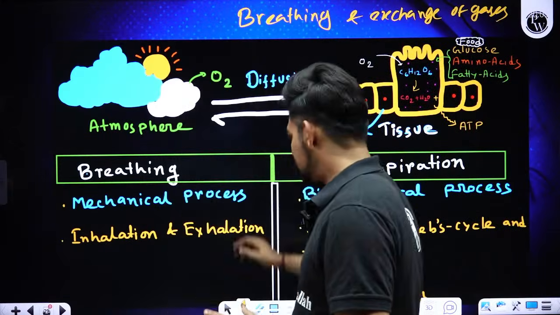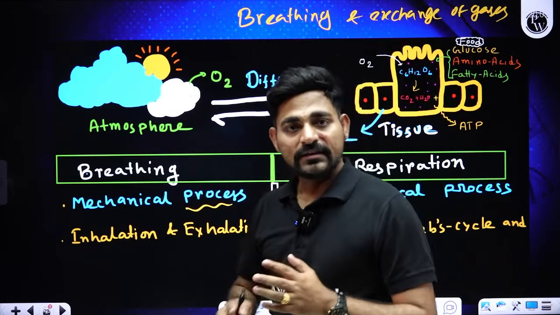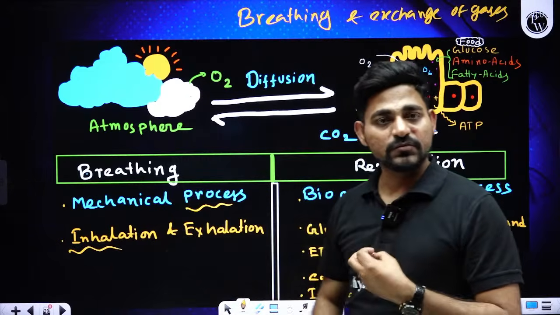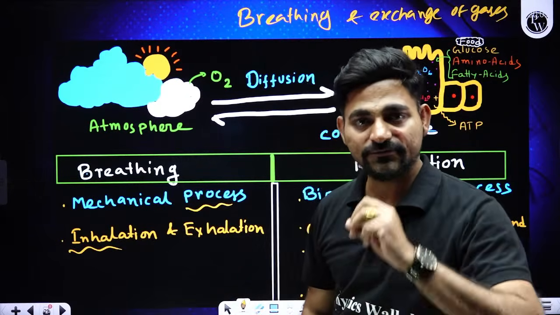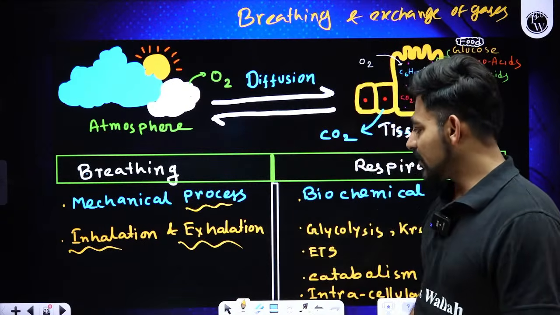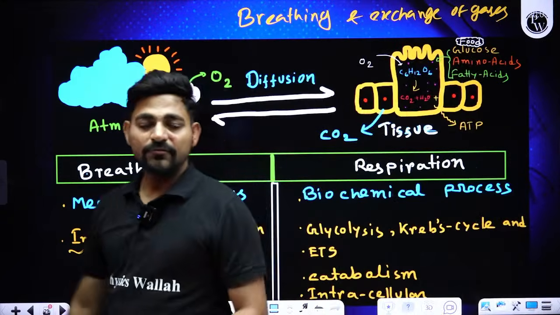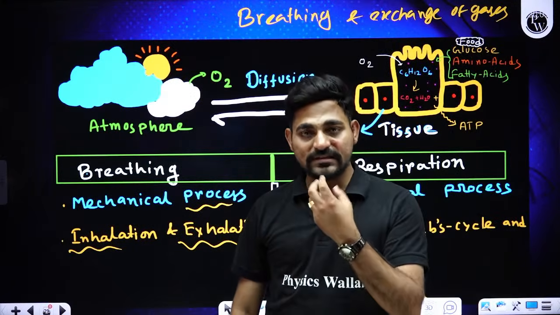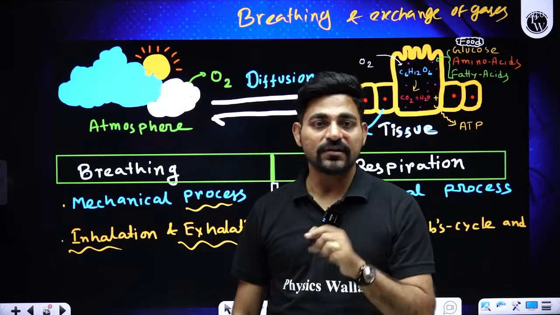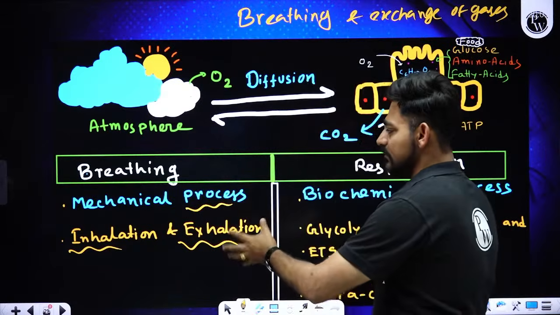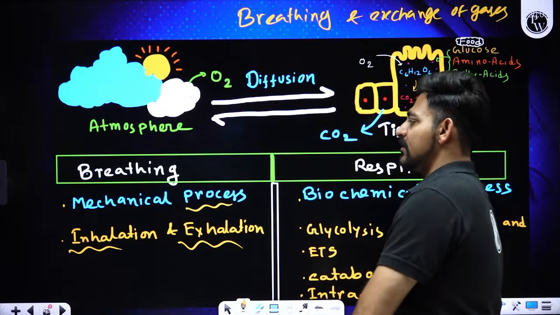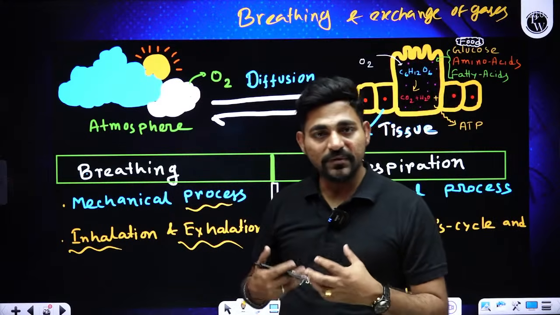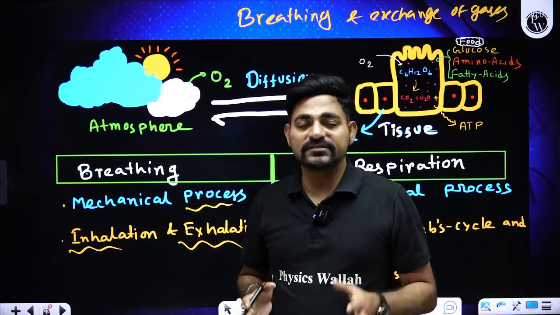So breathing is a mechanical process, and there are 2 steps. We are intaking air, that is inhalation or inspiration, and we are releasing the foul air, that is expiration or exhalation. Now when we are performing inhalation and exhalation, the inhalation is called an active process and the exhalation is called a passive process. So that is a brief about breathing. There is no chemical change occurring, right? While our body is performing breathing, there will be no chemical change taking place.